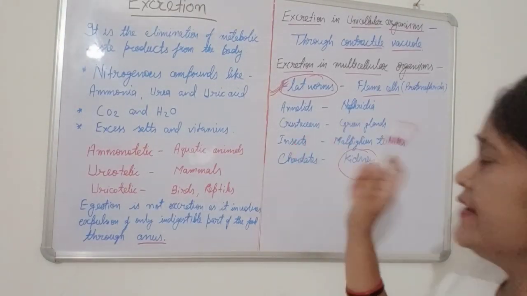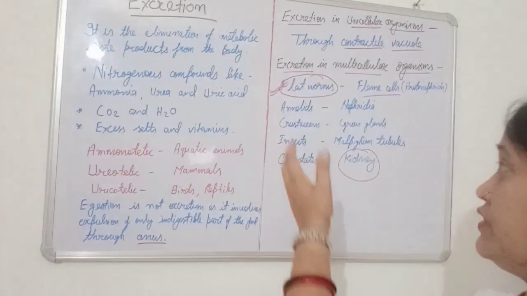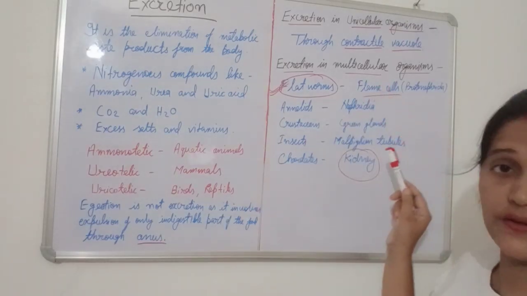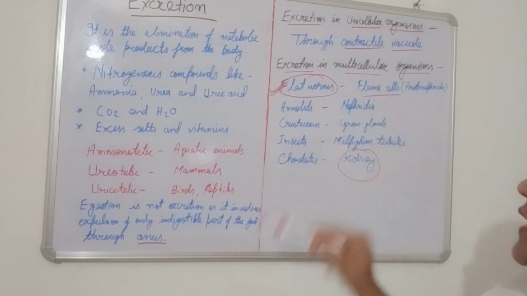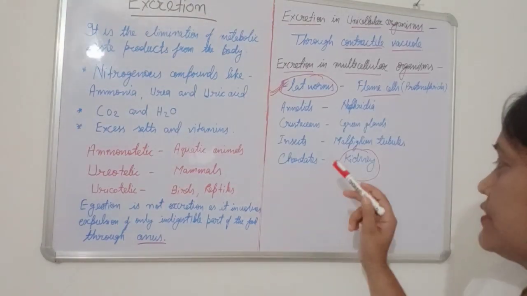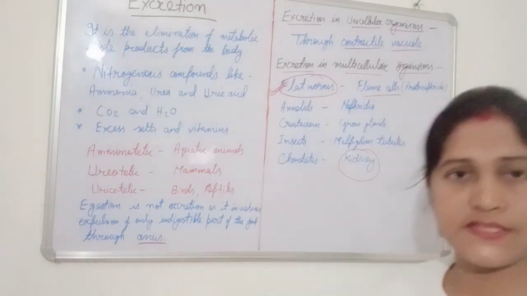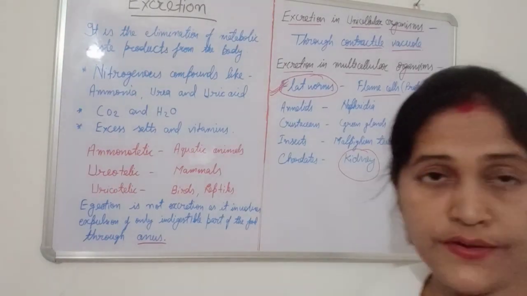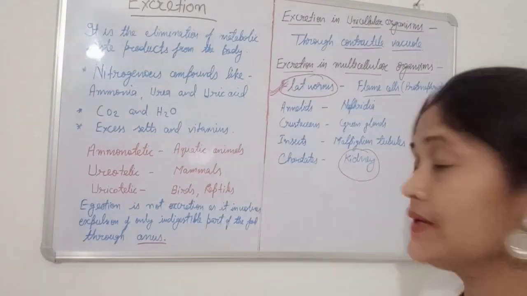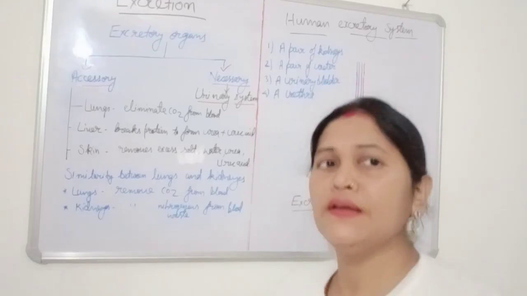Next is insects. In insects, this is a very important chart, okay. All of you students, you can note it down, you can take a screenshot, okay. So in insects Malpighian tubules are there for excretion. And finally the chordates, including us, okay. What type of organ is there? That is the kidney, mainly.